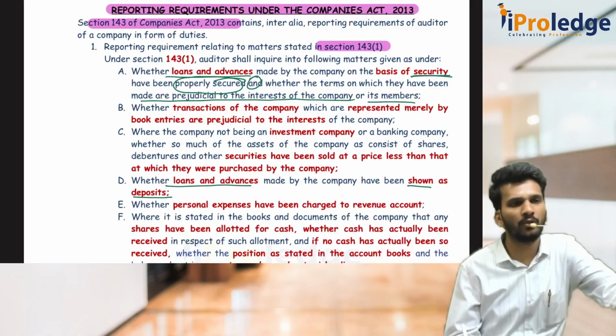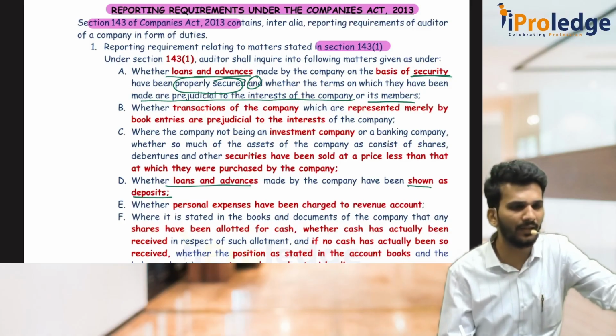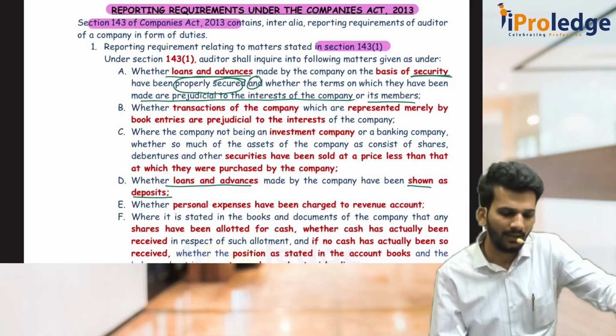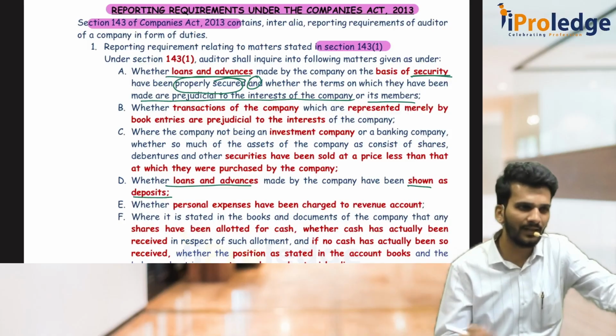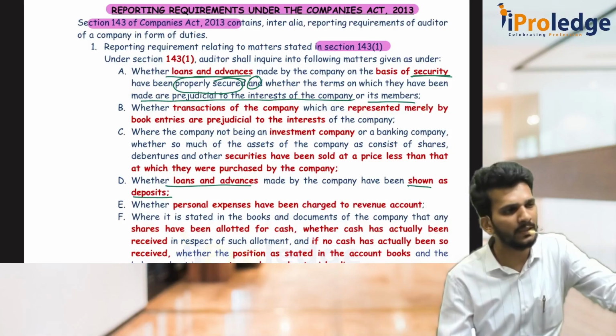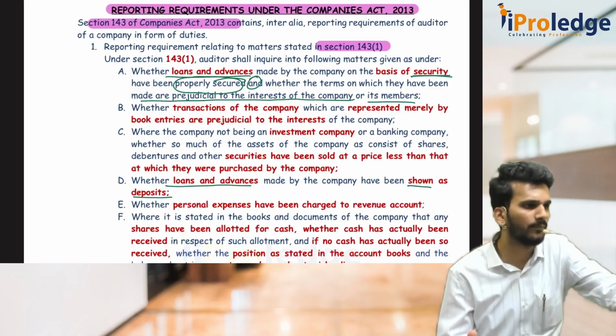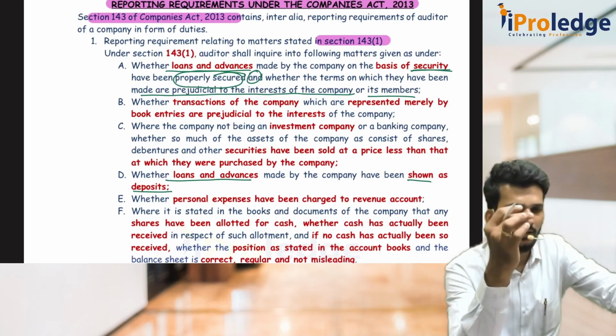Actually, loans and advances should be shown as loans and advances. You should not show it as deposits. That is what the Companies Act is also telling. I am not telling that they are already shown loans and advances as deposits. I am just telling that as an auditor, please inquire with them. Are there any loans and advances shown as deposits? No, sir. No problem. I am not going to touch it. That is the two things which are related to loans and advances.